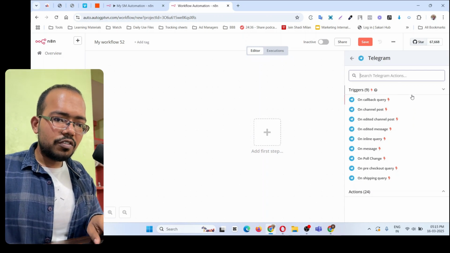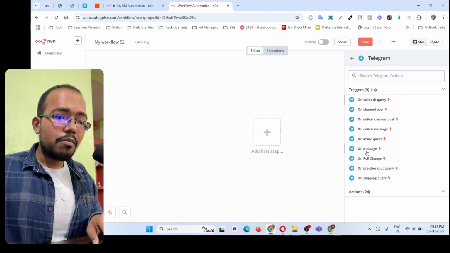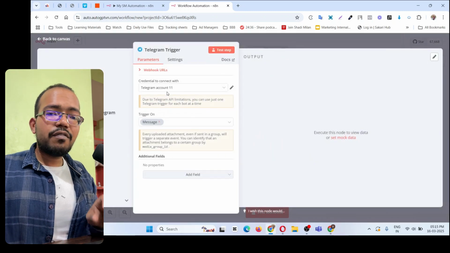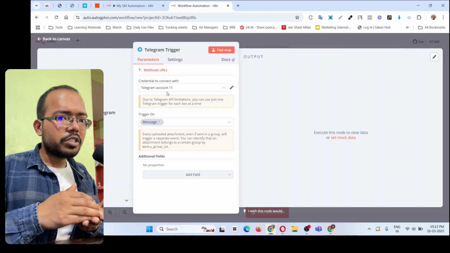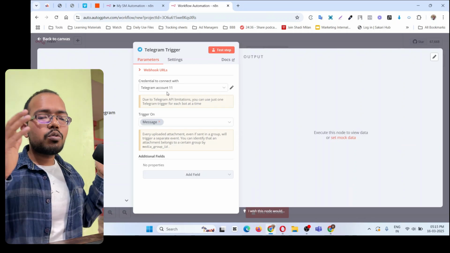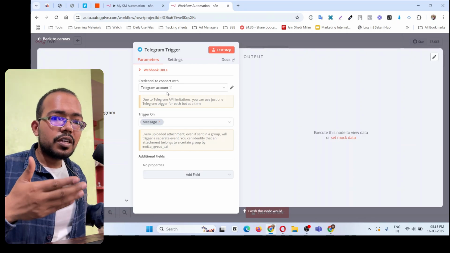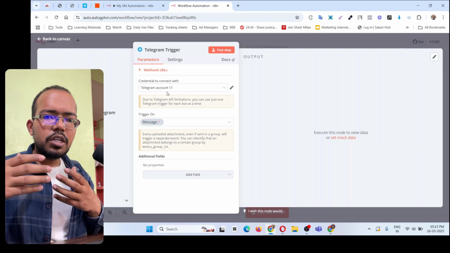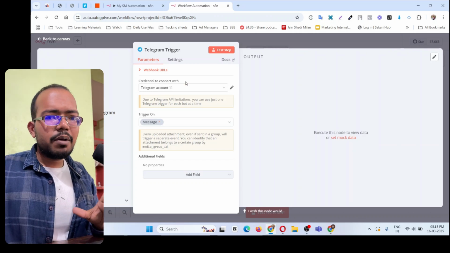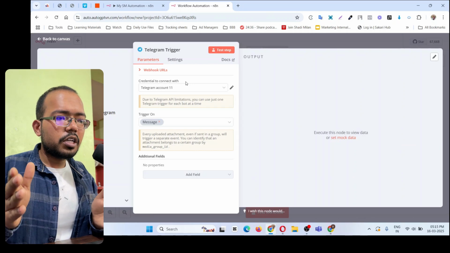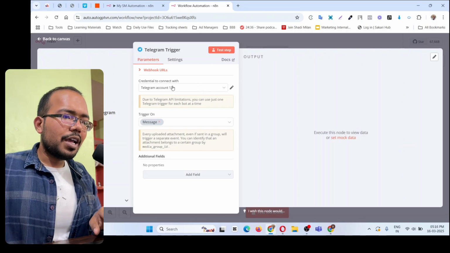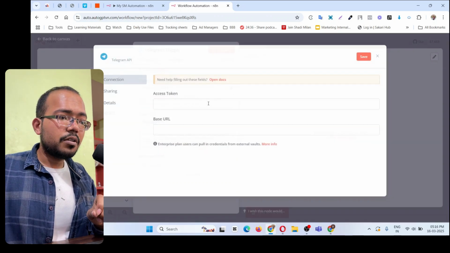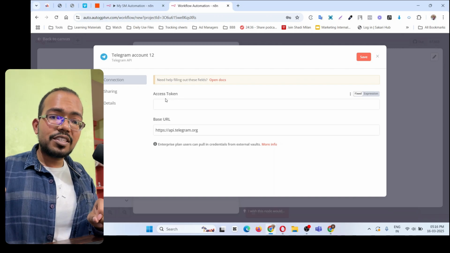So here search for Telegram, click on message. And the first time you build this automation, the integrations between the different tools won't already be there. So you have to build those integrations first. For Telegram, your integration does not exist yet, so first you have to build it. For that, click on this Telegram node and click on create new credential. Here you have to put the access token.